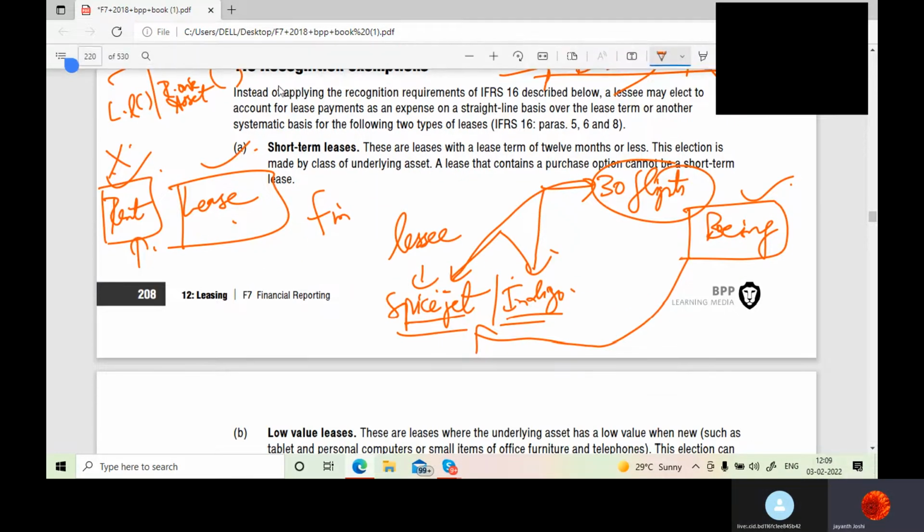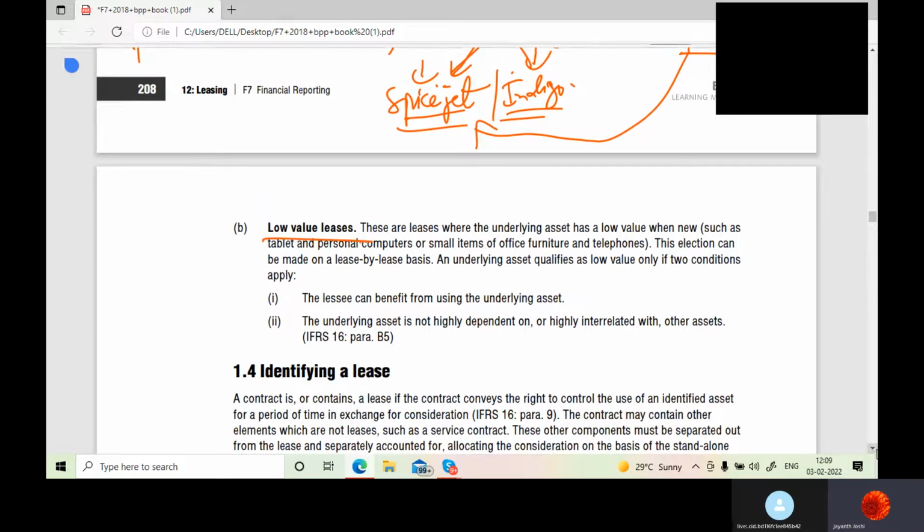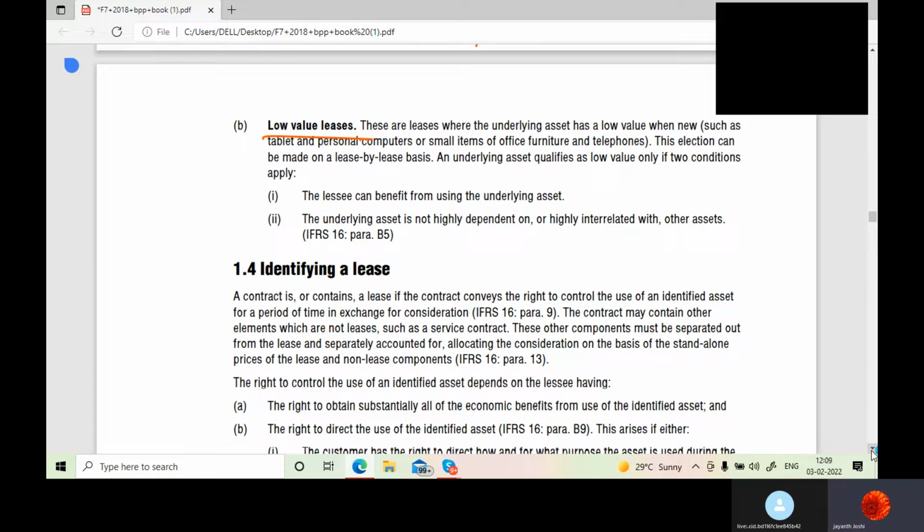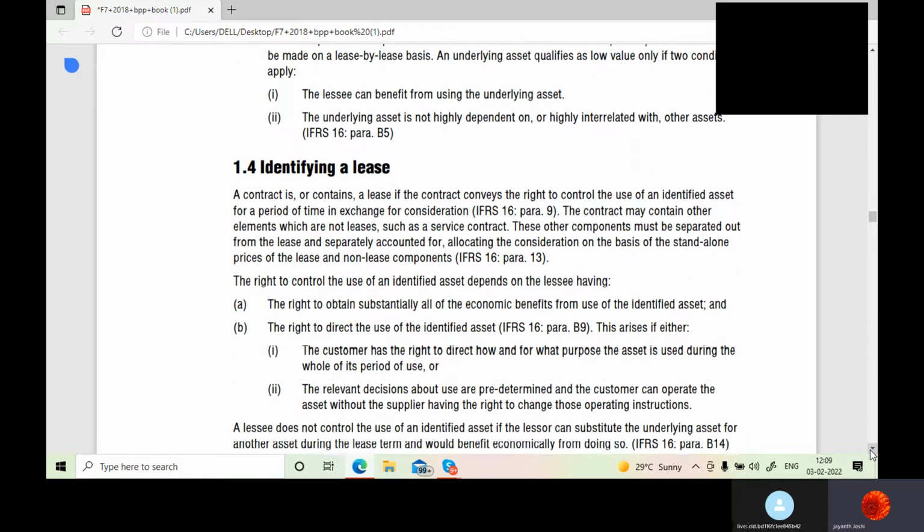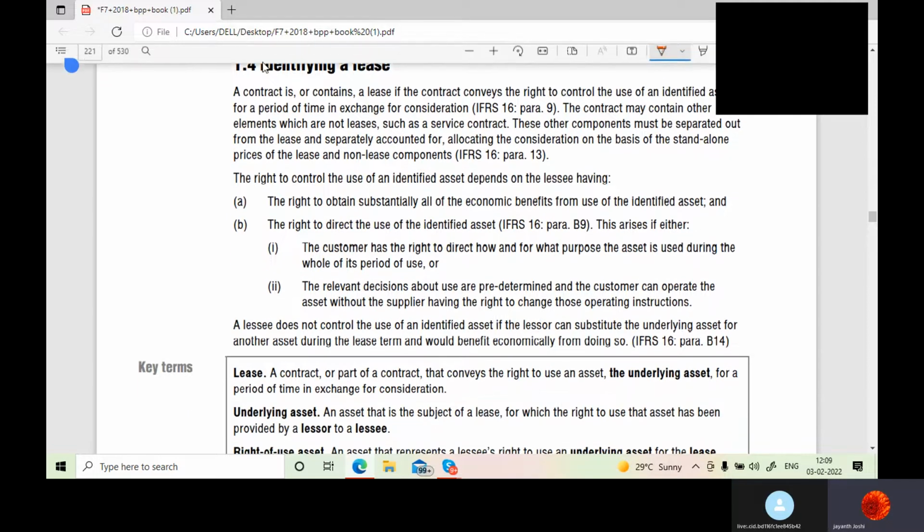So, recognition exemptions: short-term leases and low value leases. You should not show them in the assets or liability side of the balance sheet. You should show them as a lease expense in the P&L.